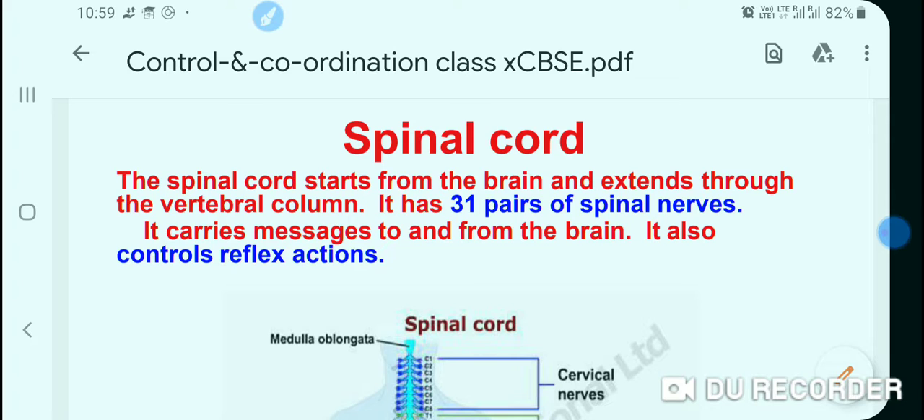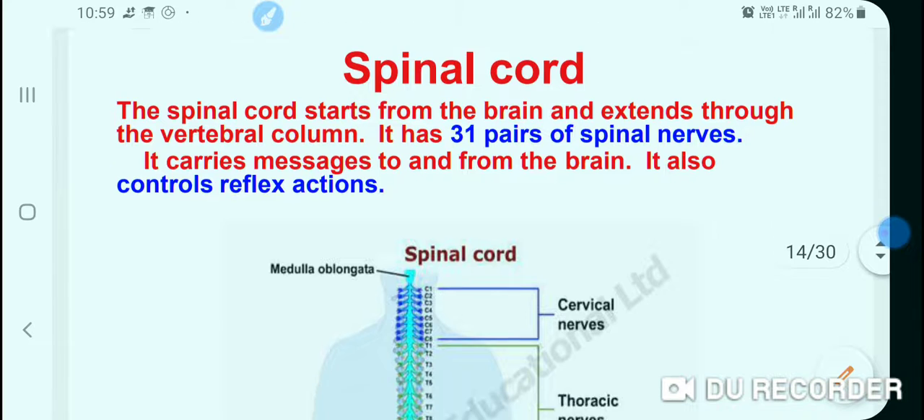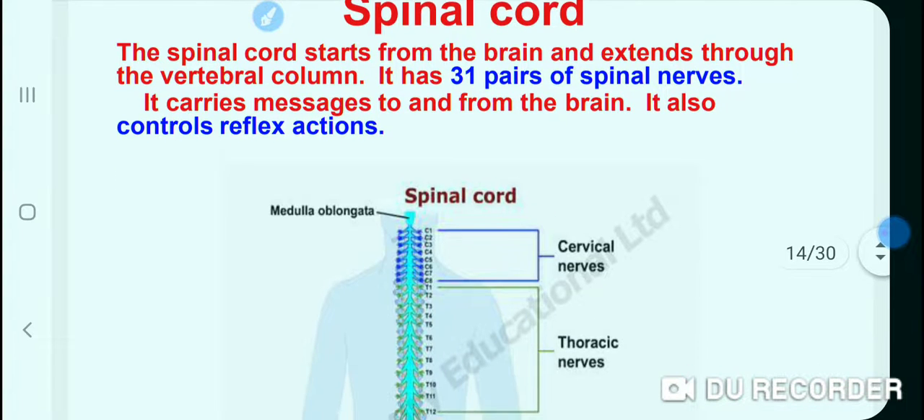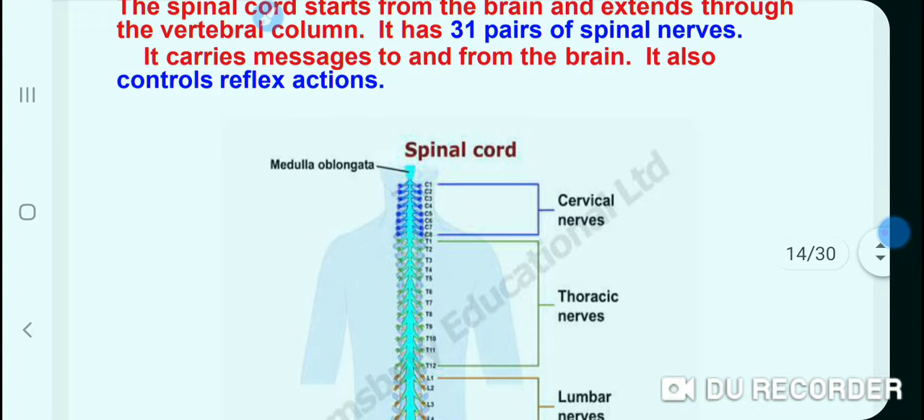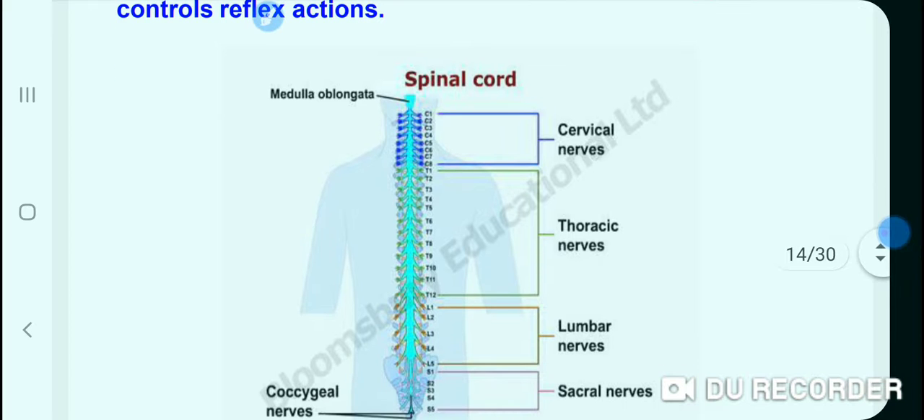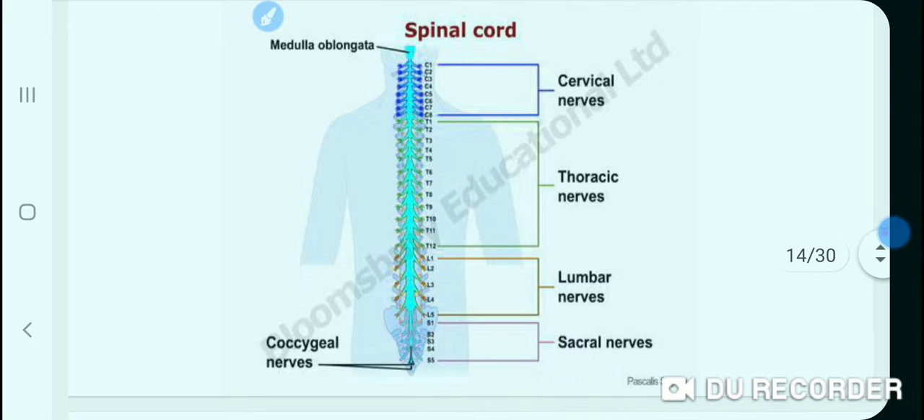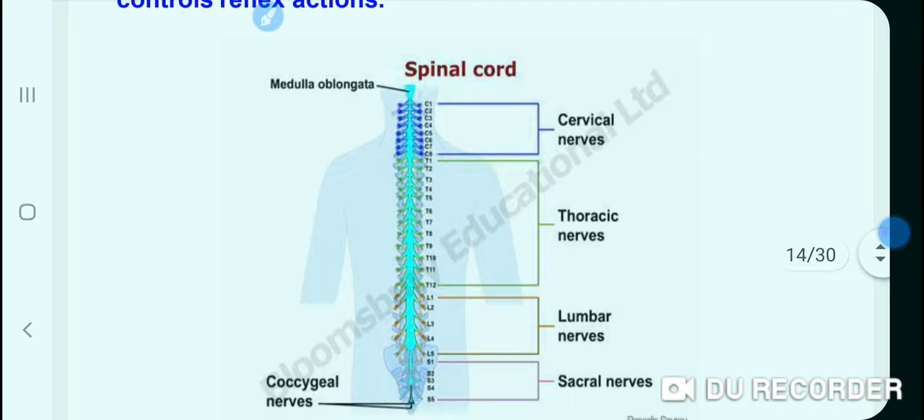That means the message from the brain passes to other parts of the body, and messages from other parts of the body are brought to the brain. It also controls reflex action. Most important question: reflex action is controlled by the spinal cord. It is not controlled by the brain, but by the spinal cord, and there are 31 pairs of spinal nerves.